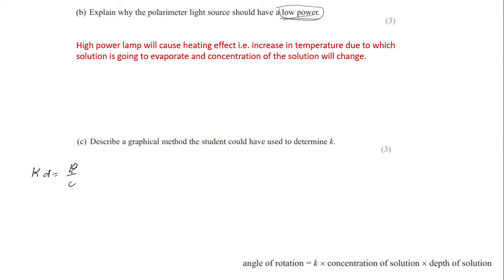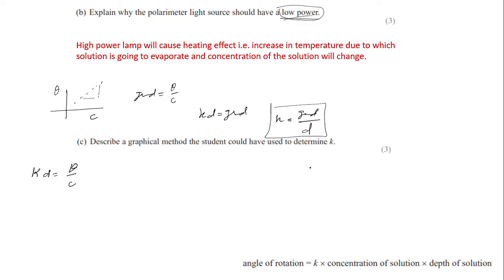So we should have a graph of theta versus concentration. We can expect a straight line, and from that straight line, if you find the gradient, the gradient will be equal to theta upon C. So as per the condition, K into D should be the gradient, and K is gradient divided by D. That's how you can use the graphical method to figure out the value of K.